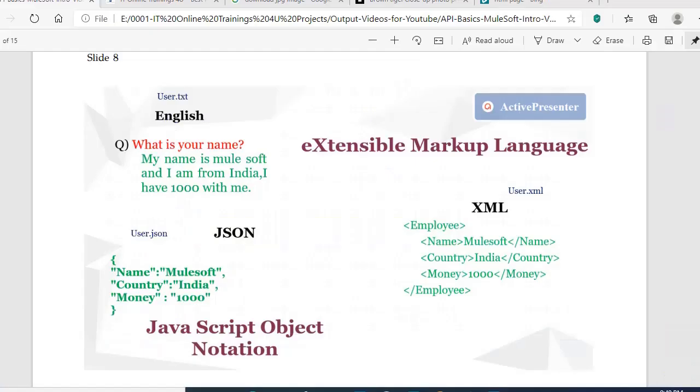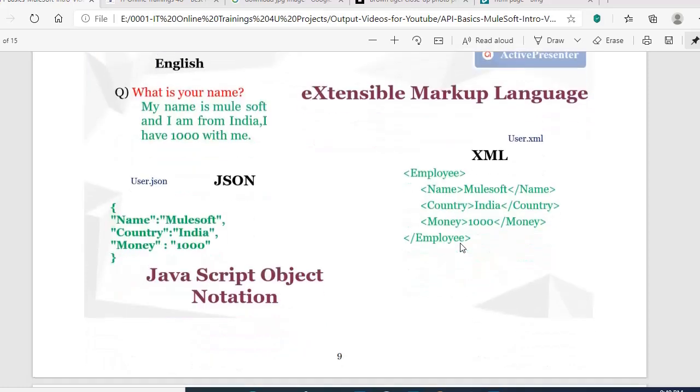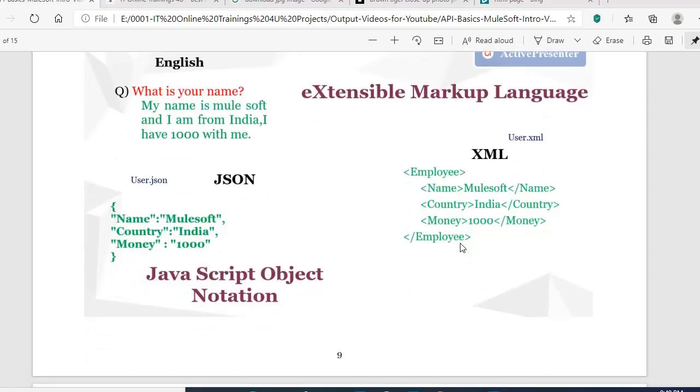Yeah, now we are good at this stage. What is an API, what is the language the APIs use to communicate with one another, and how is information transferred from one place to another by using an API? So we have got all these basic details now. Okay, now let's come to our main topic: how MuleSoft works and what exactly MuleSoft is doing.